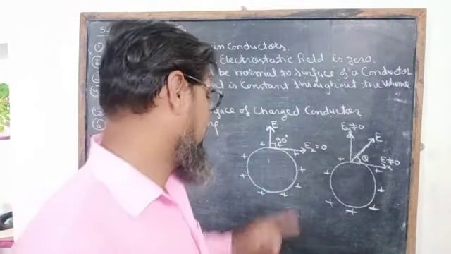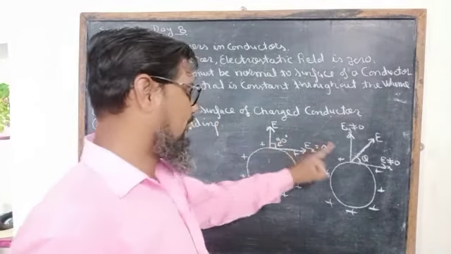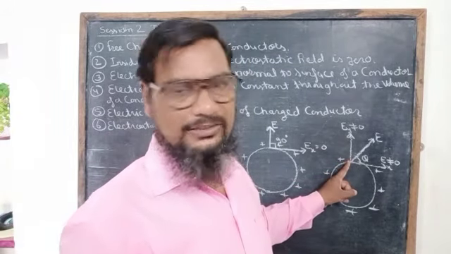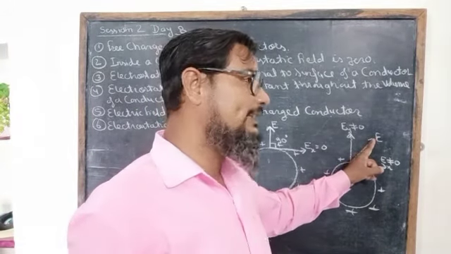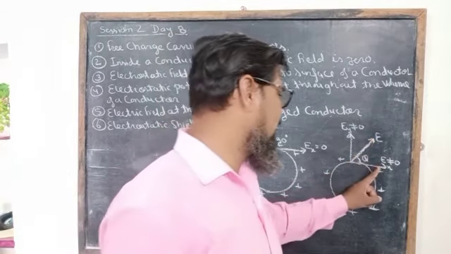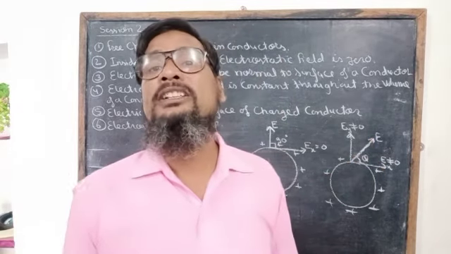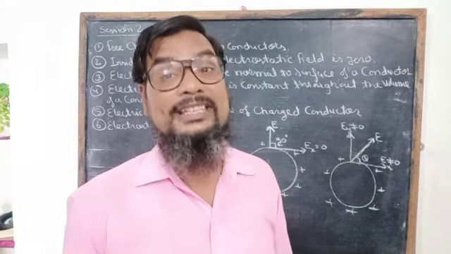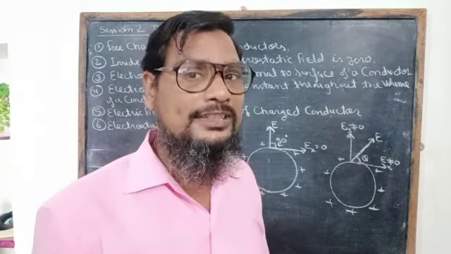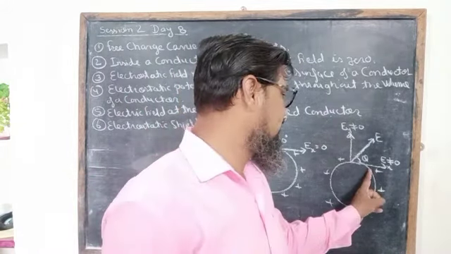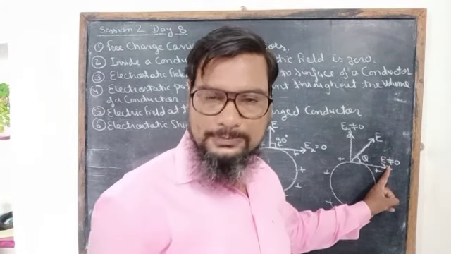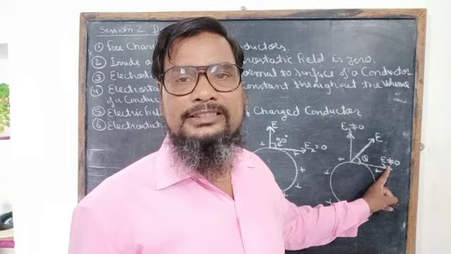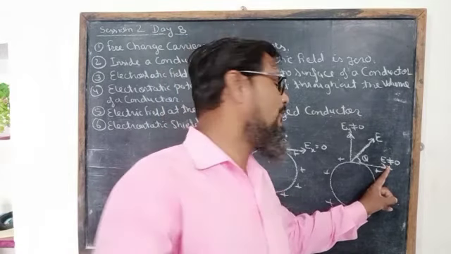Again I am telling, if the electrostatic force on the surface of a conductor is not normal to the surface, then it must have a component along the surface of the conductor, so the charges on the surface of a conductor will experience a certain amount of electrostatic force, which is not possible, because the charges do not require any force.